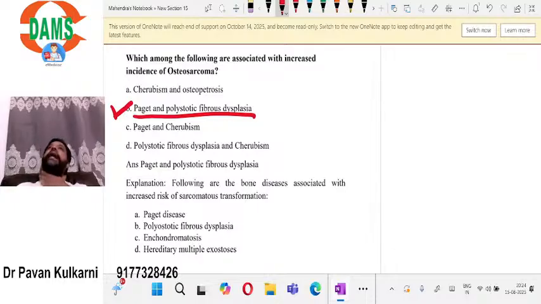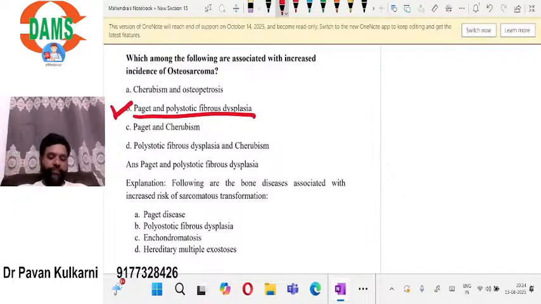We have to remember that Paget disease, which is a disease of bone, and polyostotic fibrous dysplasia can have a risk of potential complication of developing the osteosarcoma.